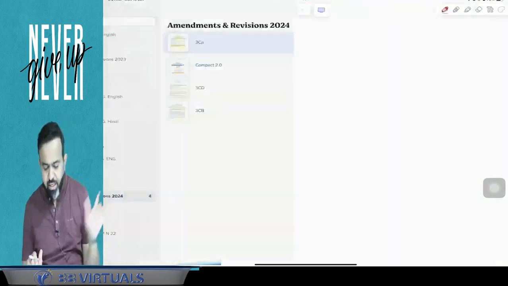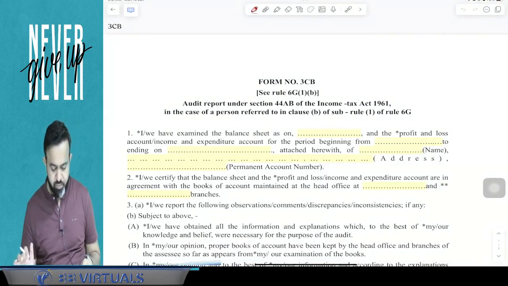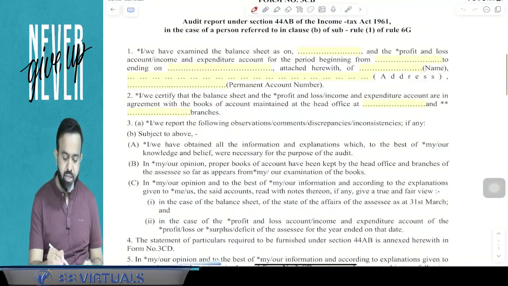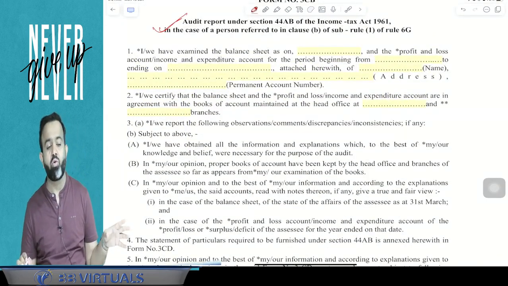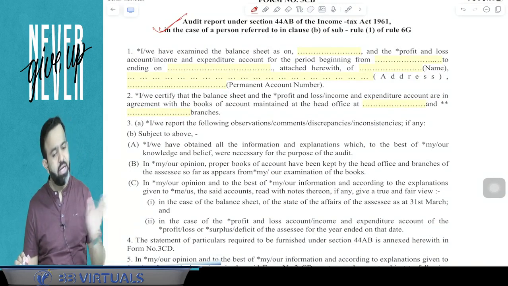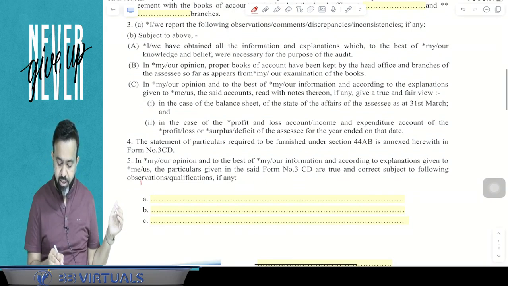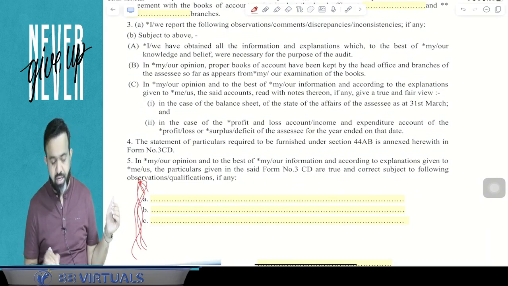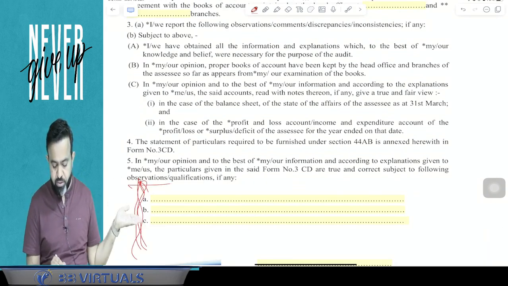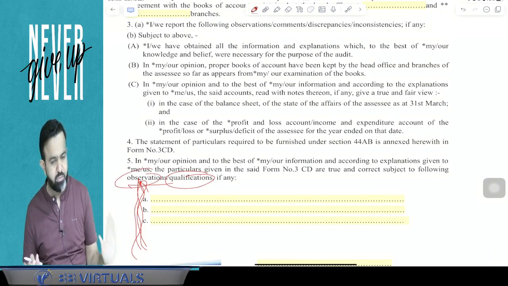Yes. In a similar line, there is also form number 3CB. But this 3CB is applicable when the assessee's accounts are not audited under any other law. It is only required to be audited under the Income Tax Act. And here also, if there is any opinion, they have to write it here. So any observation, qualification, they have to write in this form.